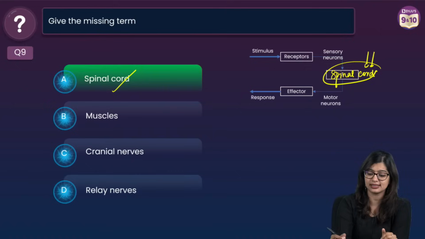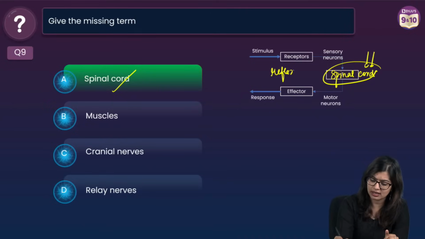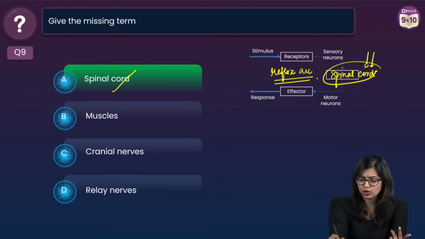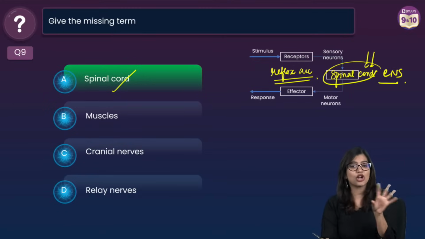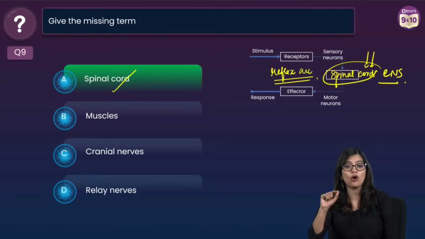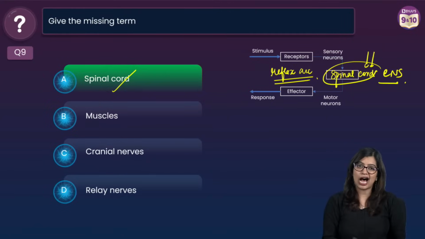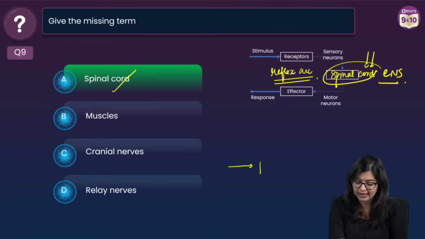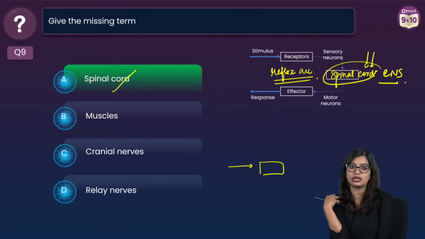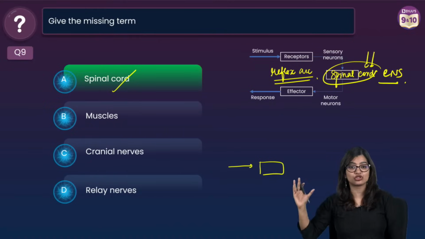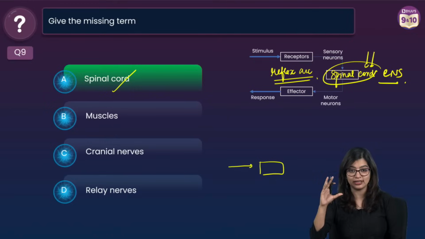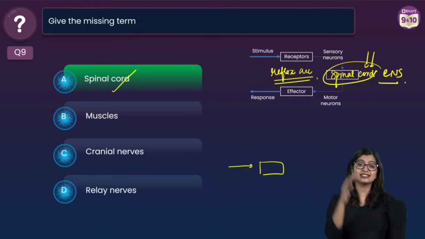Don't think twice. This is a reflex arc flow chart. So you know that this right here has to be your CNS. Yes? It cannot be both A and D. How can it be only relay? Now think of it logically. Does this mean that the sensory neuron is directly going to one relay neuron in our body? No. We see that in this particular case, it's going to a structure which is going to be the spinal cord. Yes?